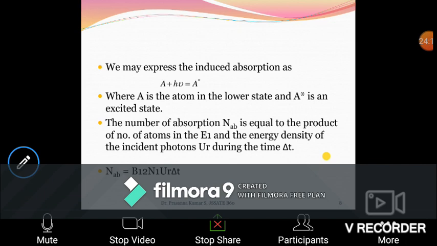Therefore, the number of absorbed photons is given by the expression N_AB proportional to N1 U gamma delta T. It means the number of photons absorbed is proportional to the number of atoms in level E1 and the density of photons in time delta T. This proportionality constant, later on we call it the Einstein coefficient for induced absorption. We'll see that in the next slides.